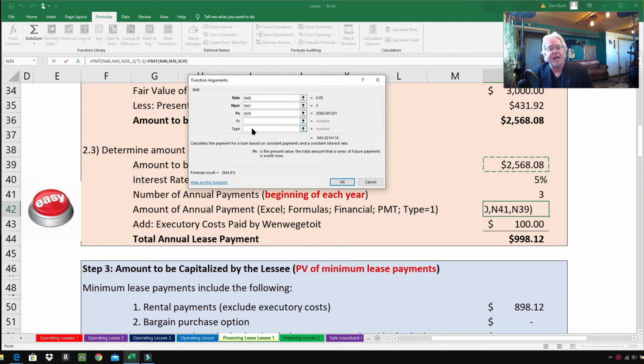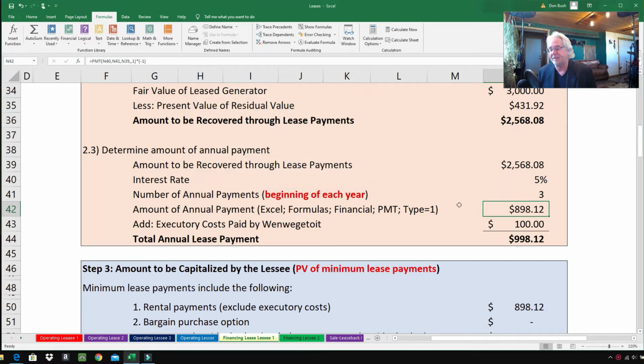We have it. And we have to come down here to type. And what we need to do is type in the number 1. What's going on here? The number 1 means that the payments are at the beginning of the year. If the payments were at the end of the year, just leave it blank. But the payments are at the beginning of the year, so we're going to type in the number 1. So I would hit OK, but I already have it figured out, so I'm going to just cancel it out. There we go. The payment is